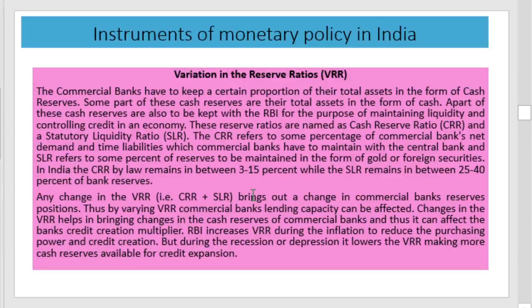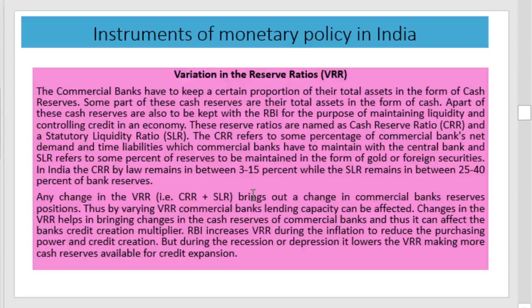The commercial banks have to keep a certain proportion of their total assets in the form of reserves. A part of these reserves is kept with the RBI for the purpose of maintaining liquidity and controlling credit in the economy. These ratios are termed as cash reserve ratio and statutory liquidity ratio. That is, reserve ratios include two ratios. They are cash reserve ratio and statutory liquidity ratio.